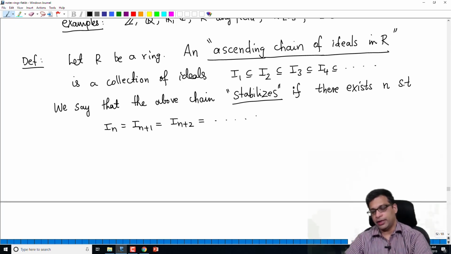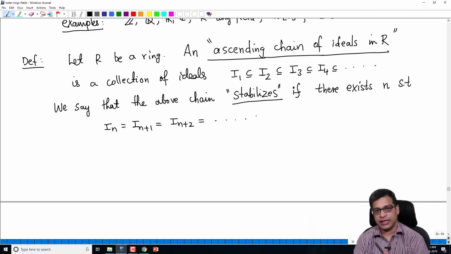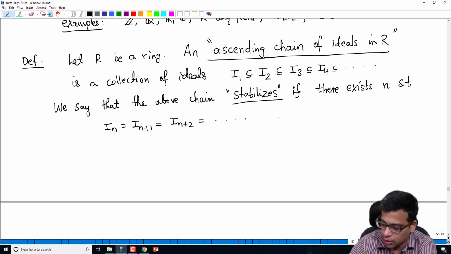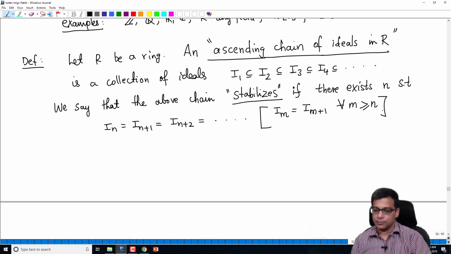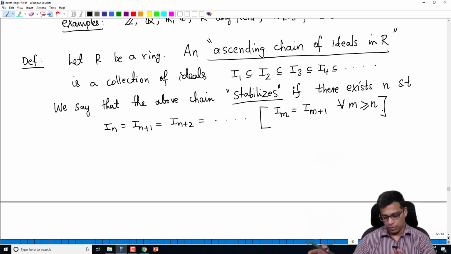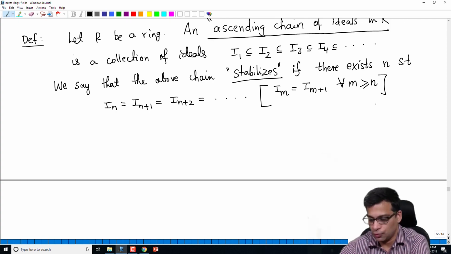So more precisely, Im is equal to Im+1 for all m bigger than n. So beyond the nth stage all ideals are equal. Though it's an infinite looking chain, it's only a finite chain. So that's when we say it stabilizes.